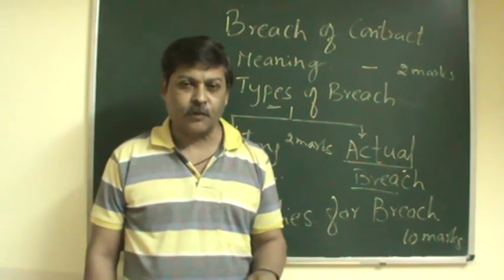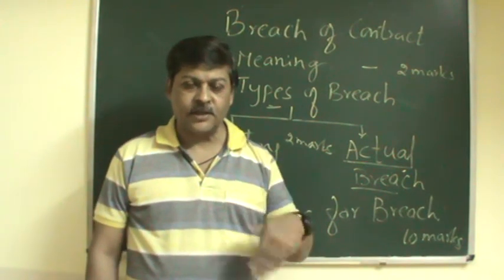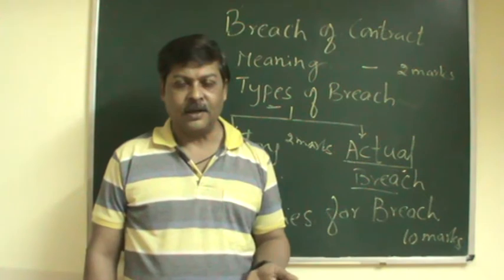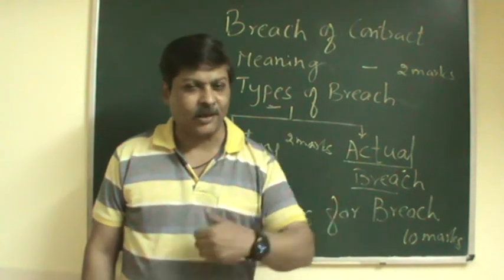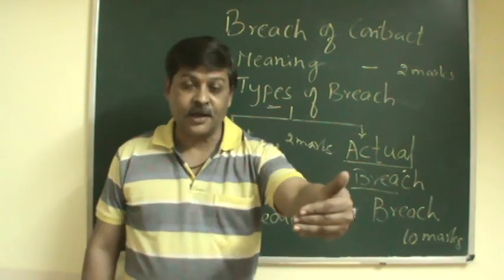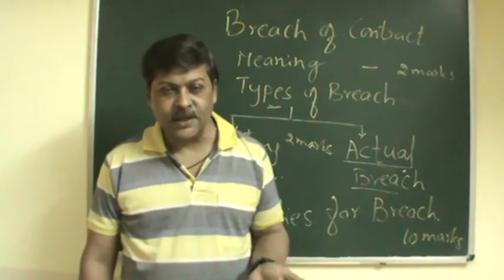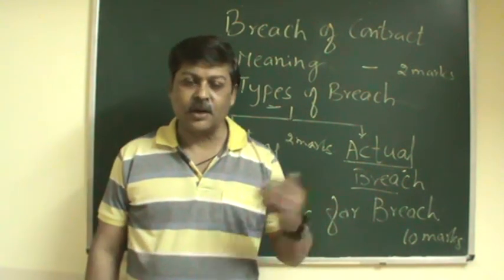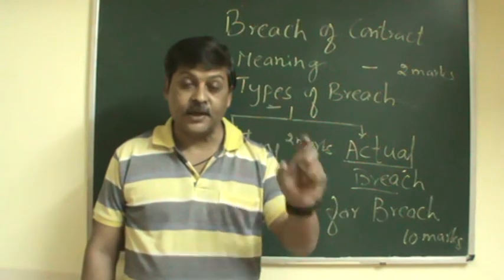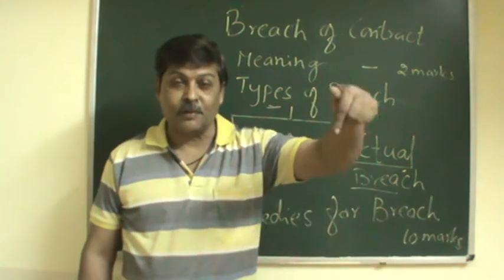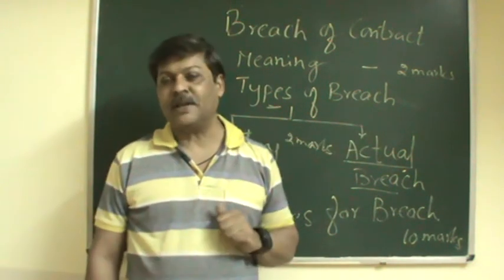Before the date of performance, the party is showing his inability to perform on that day. So before that date comes, he has shown that he is not able to perform it. So it is called anticipatory breach.